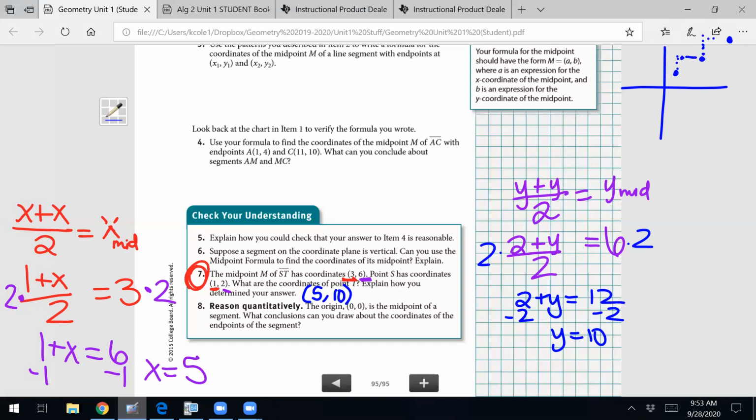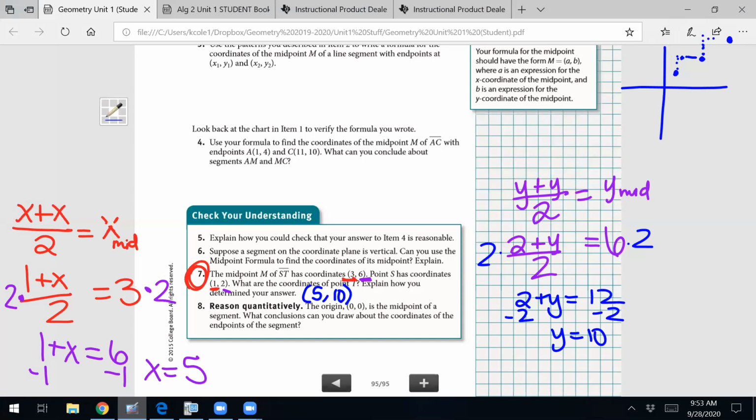Okay? All right. Number 8 says the origin (0, 0) is the midpoint of a segment. What conclusions can be drawn about the coordinates of the endpoints of the segment? If (0, 0) is your midpoint, what do you know about the endpoints of your segment?